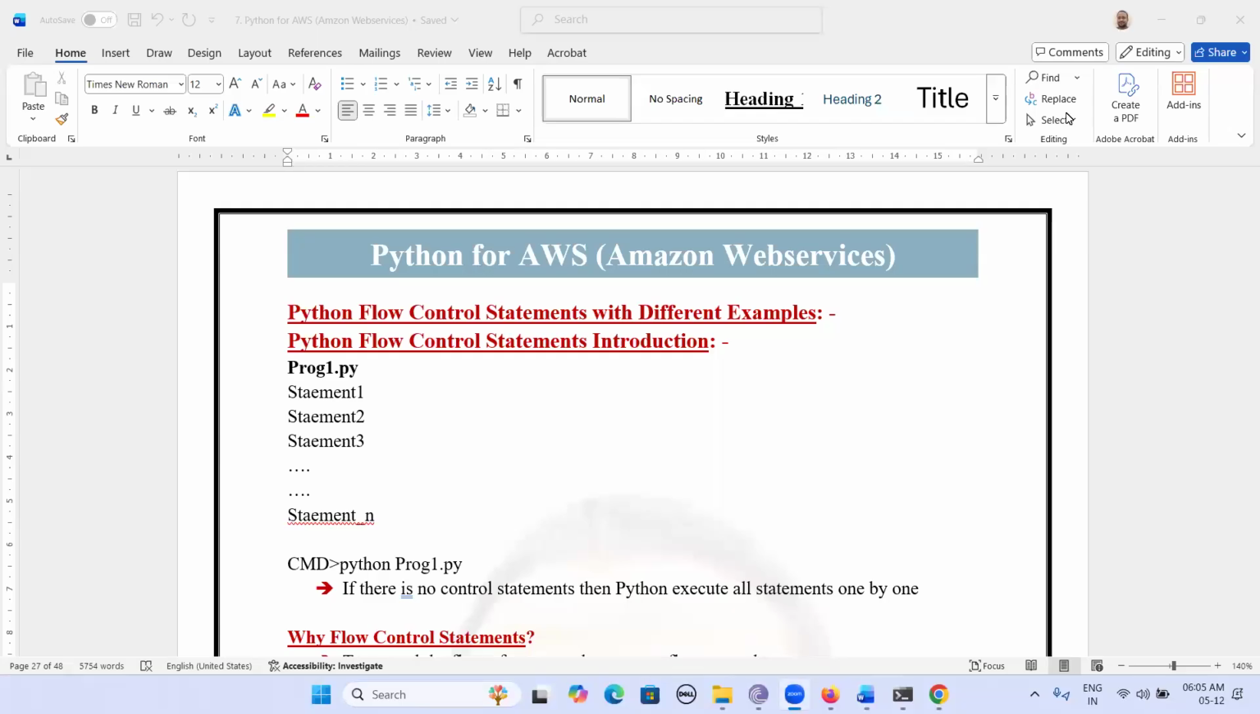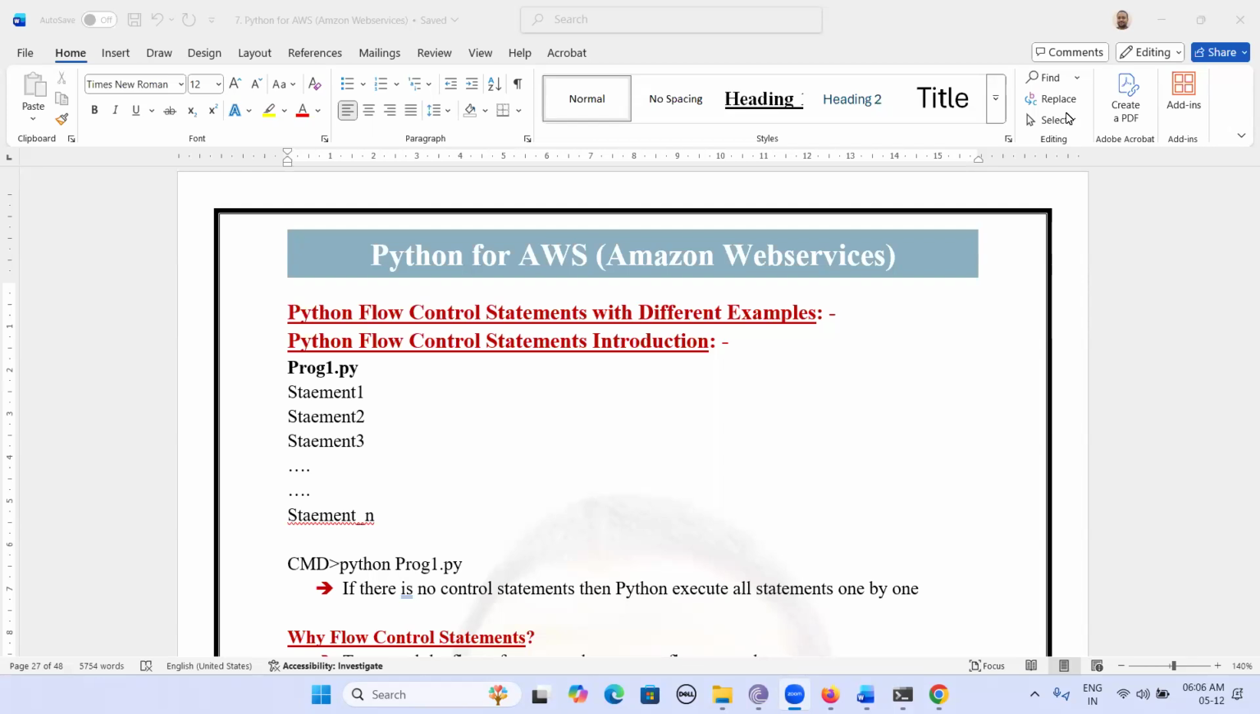Let's continue Python for AWS. In this session, we are going to discuss Python flow control statements with different examples. First, let's understand what is a Python control statement, or what is the need of Python flow control statements.